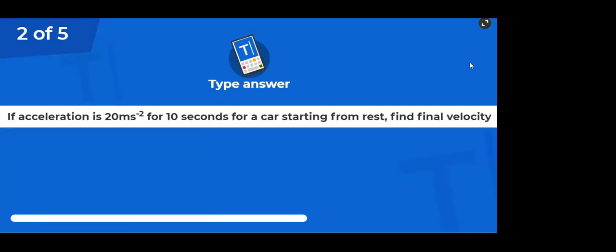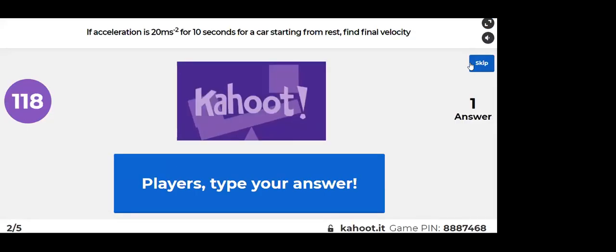Next one: if acceleration is 20 meter per second square for 10 seconds, for a car starting from rest, find the final velocity.